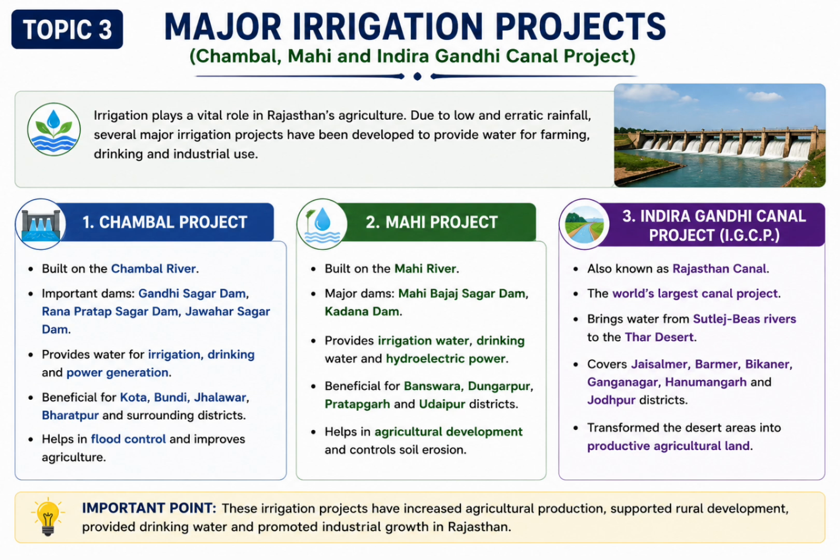Indira Gandhi Canal project, one of the largest canal projects in India, which has transformed the desert regions of western Rajasthan into fertile agricultural land. These projects have greatly increased agricultural production and improved the lives of farmers.